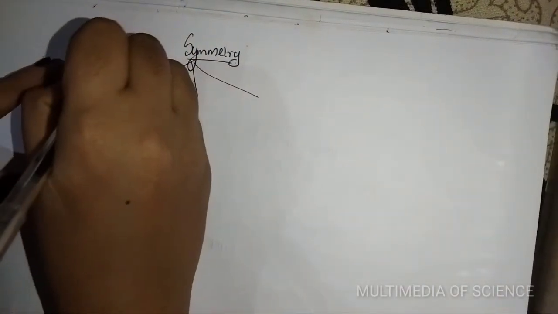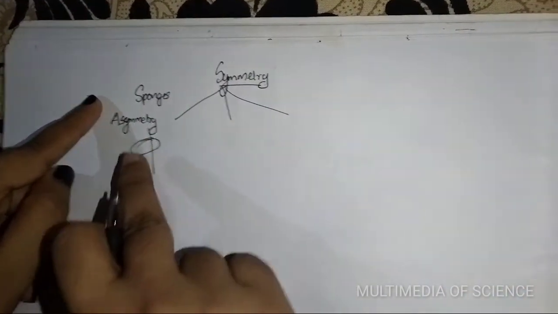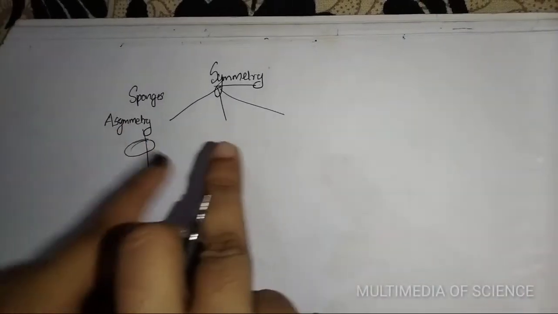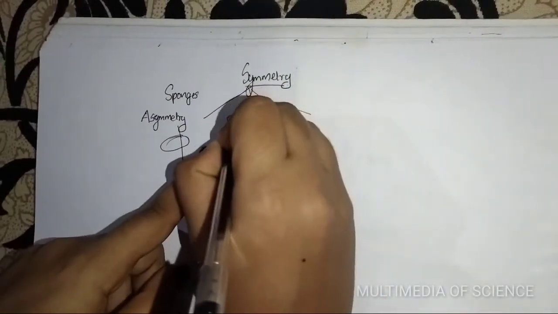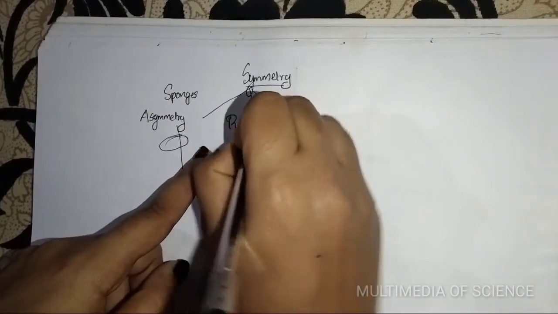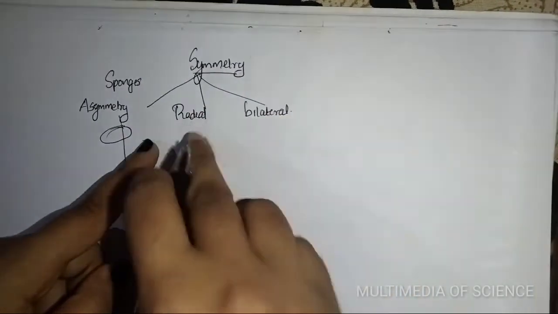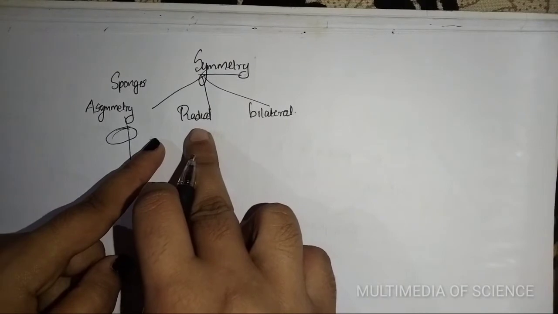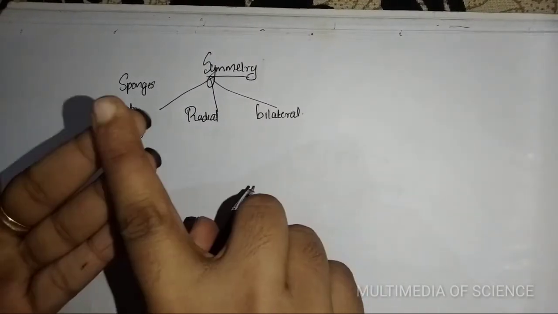Sponges, under the group Porifera, show asymmetry. Next are radial symmetry and bilateral symmetry. Radial symmetry is shown by the organisms coelenterates, ctenophores and echinoderms.